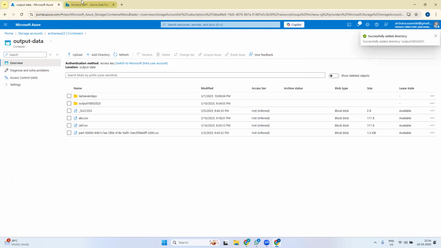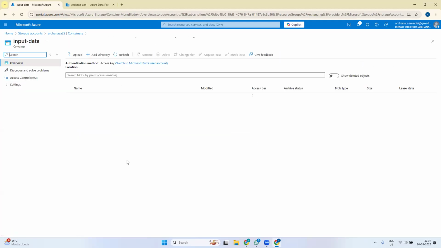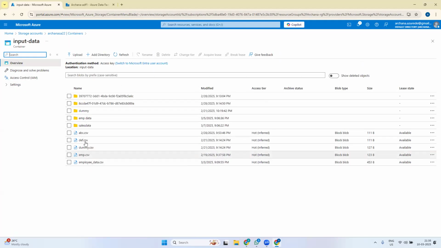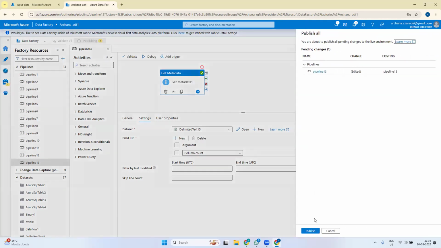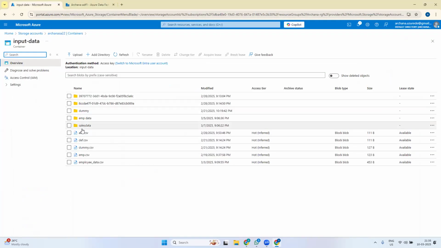What is my requirement? Now I have to copy all the files from input data, not folders. I am saying only files. All the files from the input data container and copy them to my output data container. The output folder is there now, and today's date folder is there. In that it will go. So normally, physically, if you want to do this, you will select everything, say copy, and paste there. It will go. But in Azure, the system doesn't work like that, right?